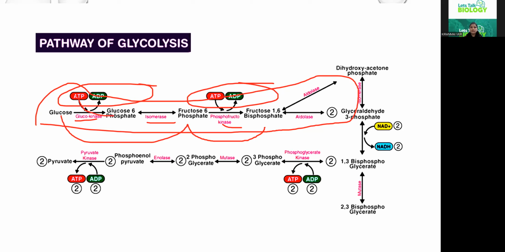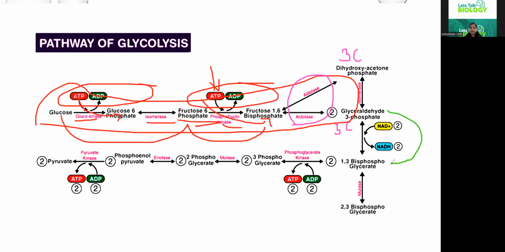One phosphate group is added to the glucose, converting it into glucose 6-phosphate. Near fructose 6-phosphate also, one phosphate group is added, converting it into fructose 1,6-bisphosphate. Now in the presence of the enzyme aldolase, this 1,6-bisphosphate breaks down into two 3-carbon molecules, in which the glyceraldehyde 3-phosphate undergoes a series of steps.